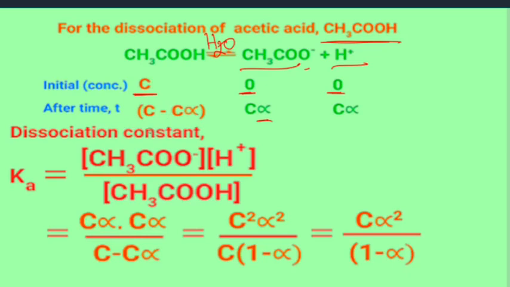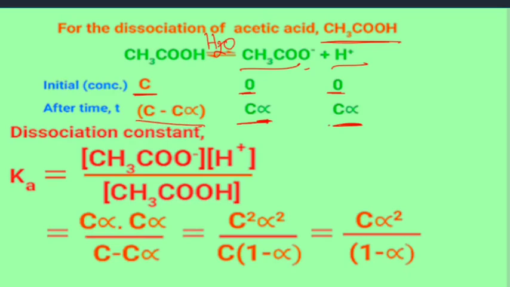As concentration is C, the dissociated ions will be C alpha, and the concentration of undissociated acetic acid will be C minus C alpha.